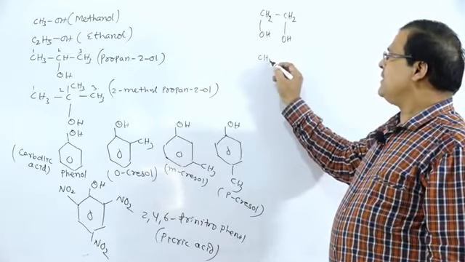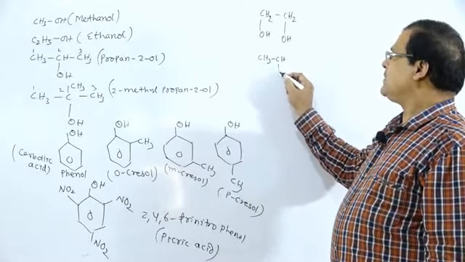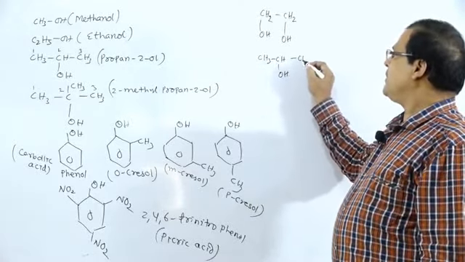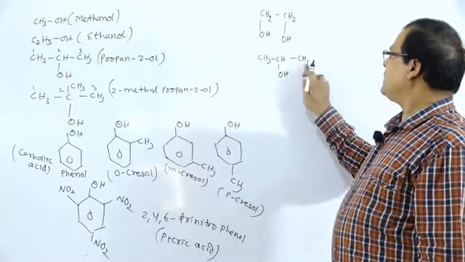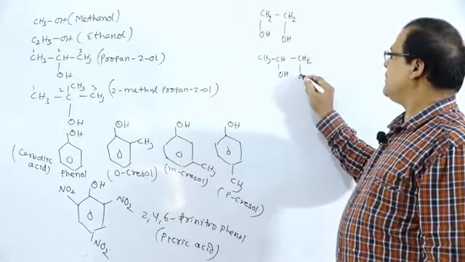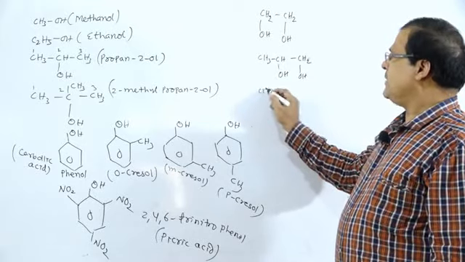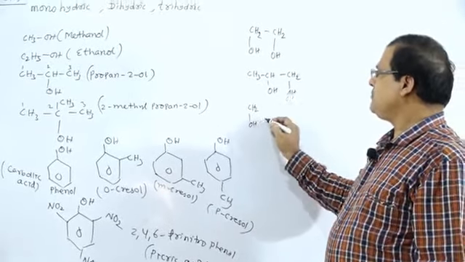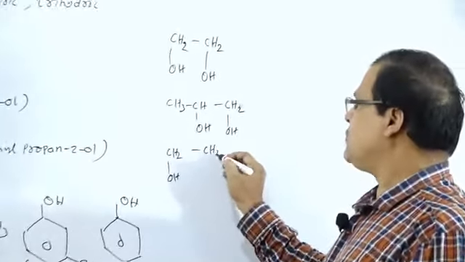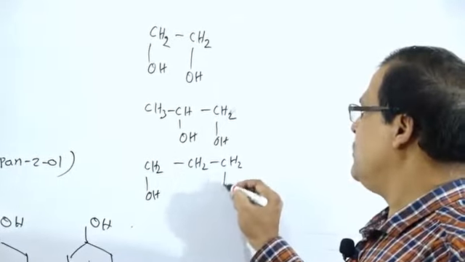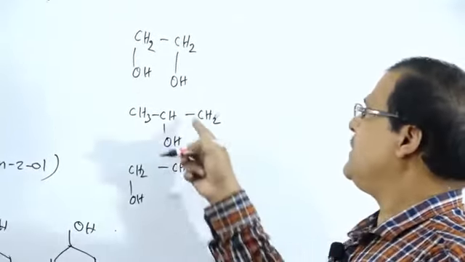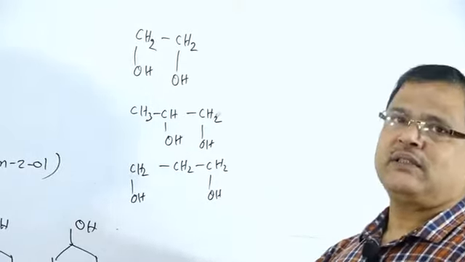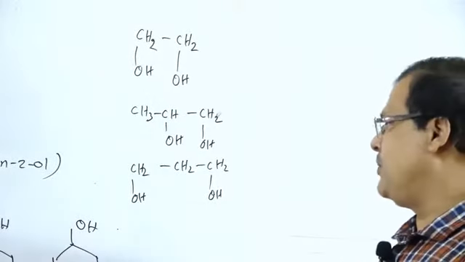Or we can take CH3CHOH bond CH2OH, or CH2OH bond CH2OH. All are examples of dihydric alcohols, because they have two OH groups.